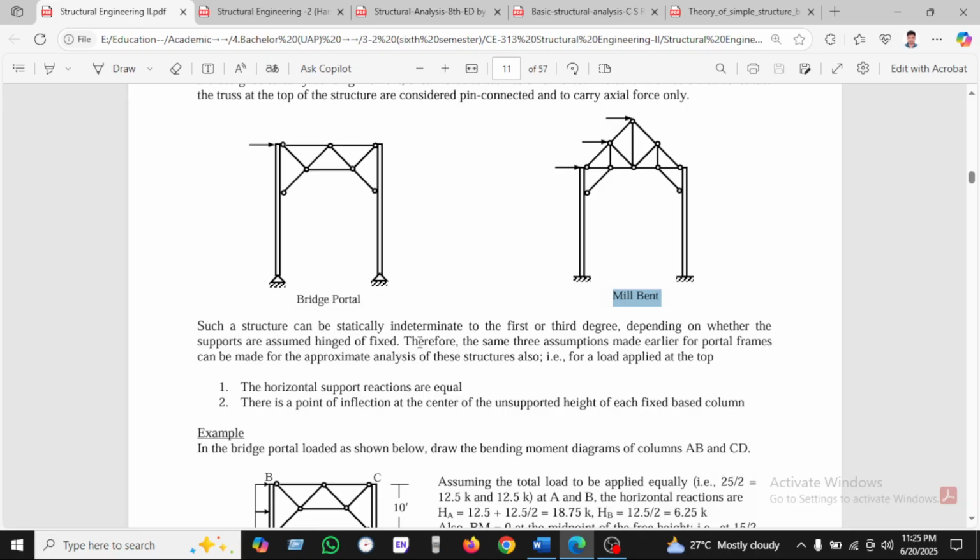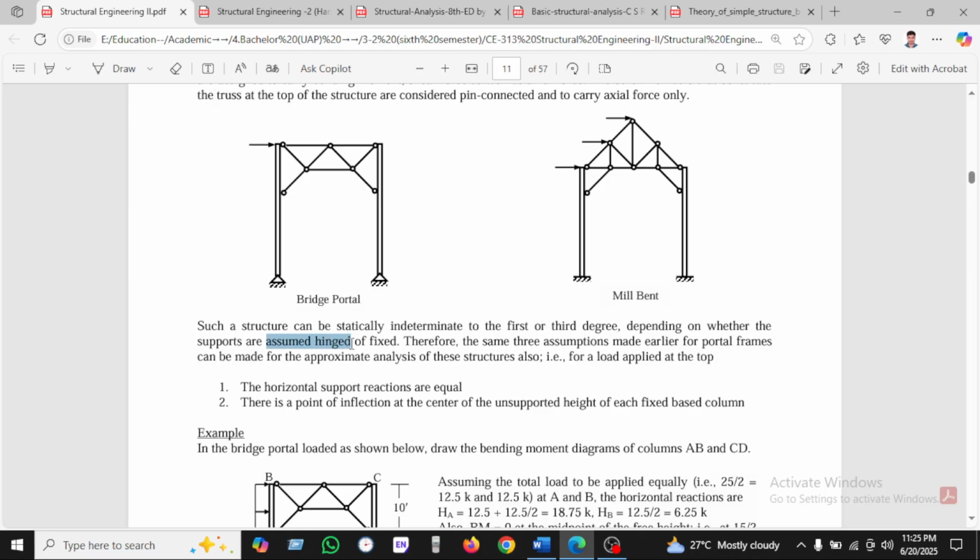Such a structure can be statically indeterminate to the first or third degree, depending on the support assumption, whether assumed hinged or fixed. Therefore, with some assumptions made, the portal frame can be analyzed for the loads applied to the structure.